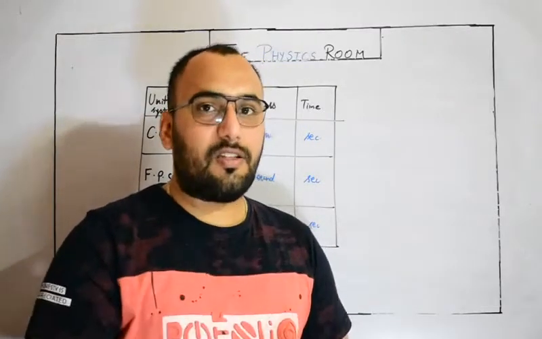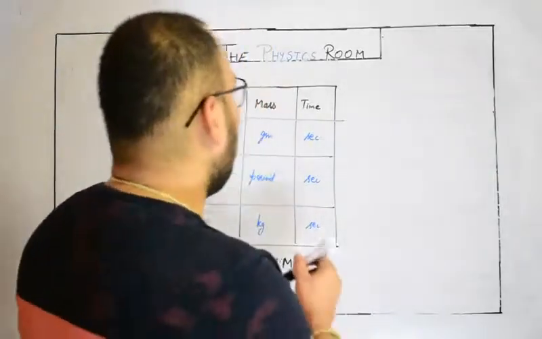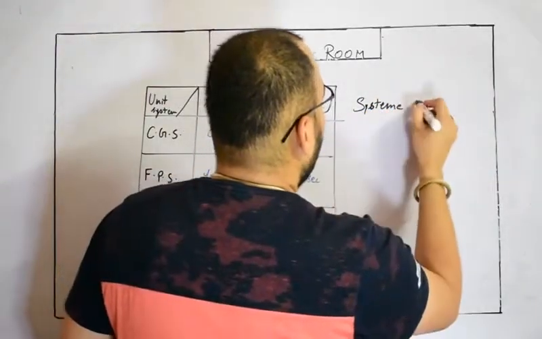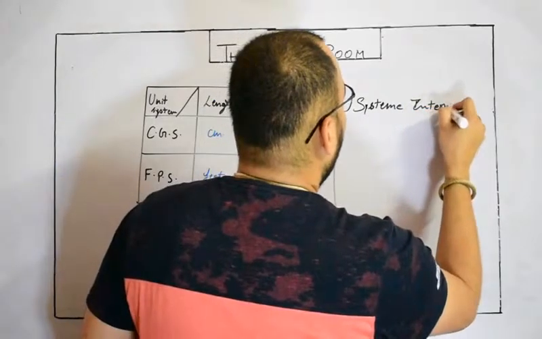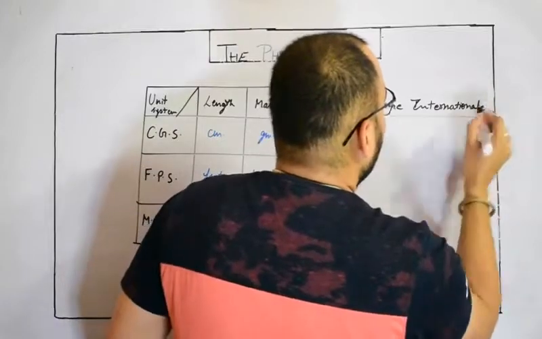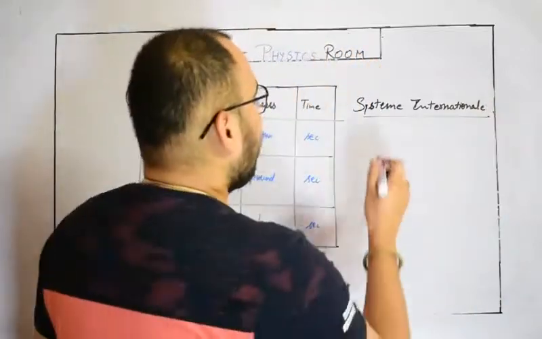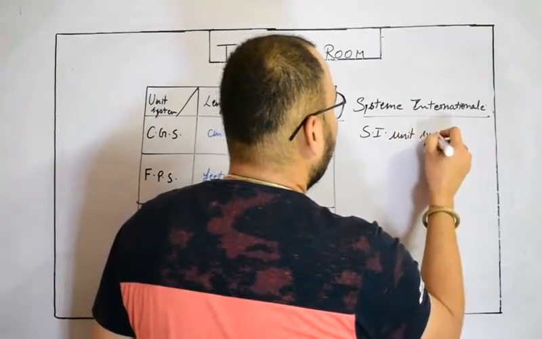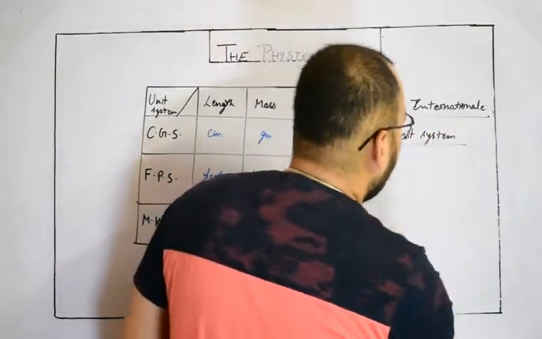Its name in French is Système International, which we simply call SI units or SI unit system, which is actually universal.